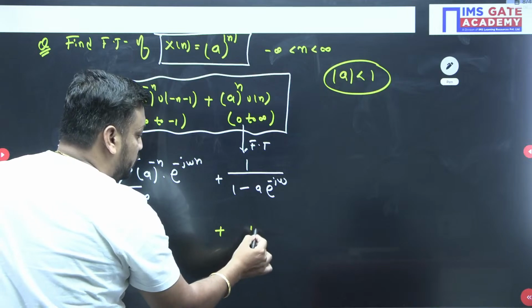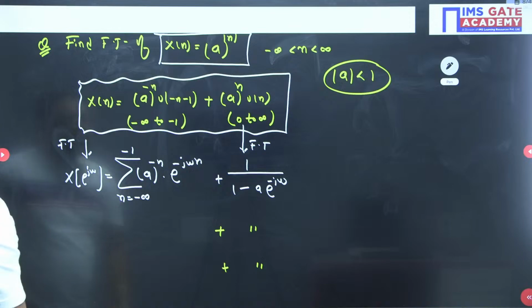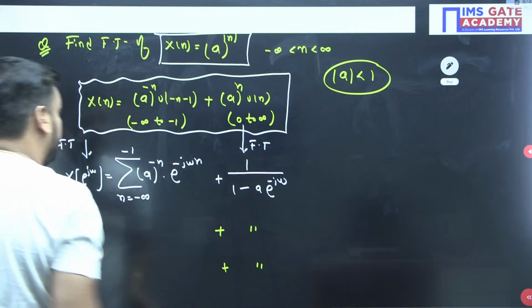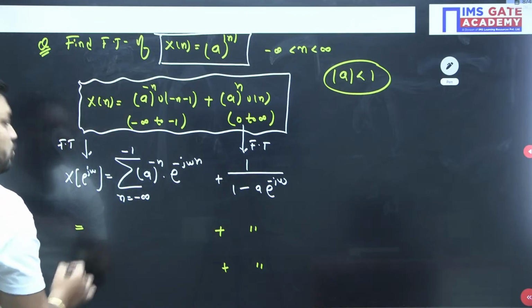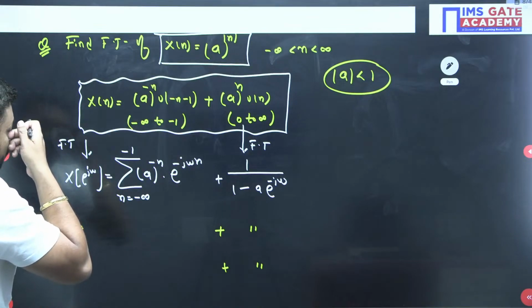Why I am just writing dash dash here is because the same expression I already know. No need to further calculate this. This is the final expression. Now we have to just do calculation for this part. So tell me, guys, here what I should do.